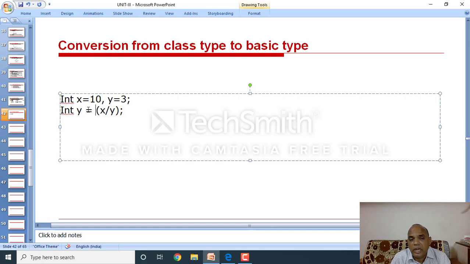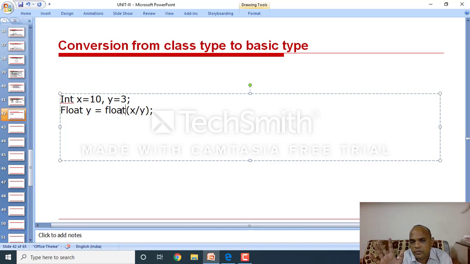But I want to get an exact float value. Y should be defined as float. Then float y equal to float of x by y. Here x is an integer variable and y is also an integer variable, and these variables are temporarily converted into float.